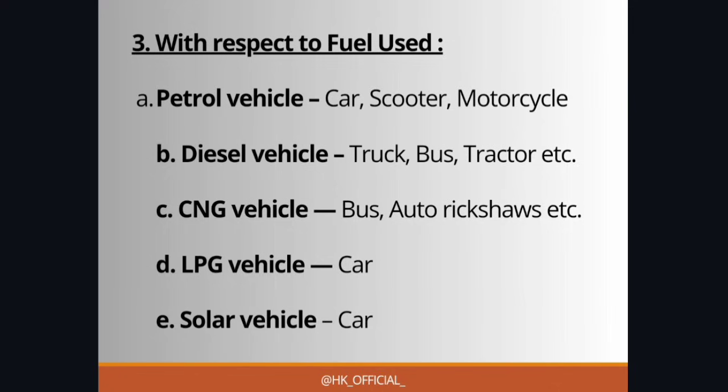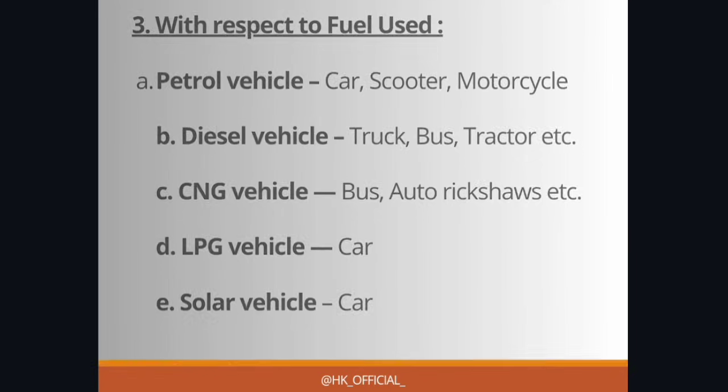Then diesel vehicle: truck, bus, tractor. CNG, compressed natural gas vehicle: bus, auto rickshaws, etc. majorly. Then LPG, liquefied petroleum gas vehicle: car we can take as an example, and solar vehicle also we can take car as an example. So this is our third classification with respect to fuel used.